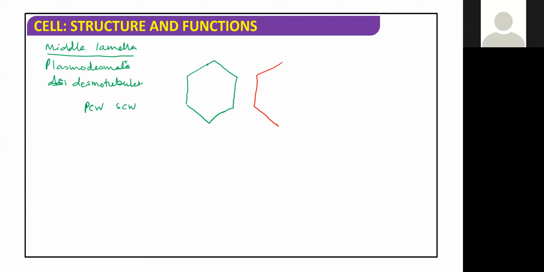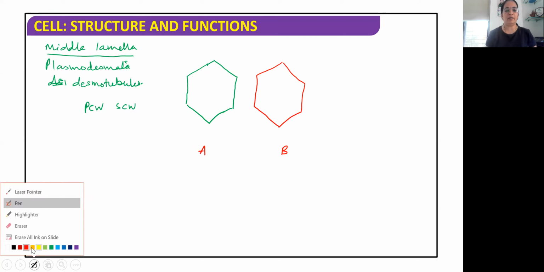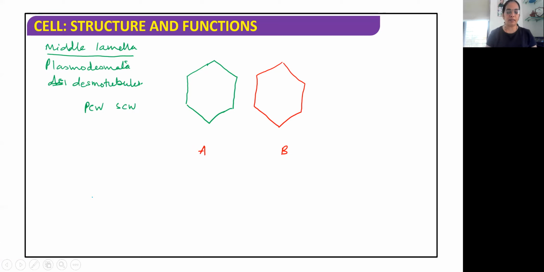Okay, chalo good. Now I'm explaining the middle lamella. So this is one cell and this is the other cell. This is cell A and cell B, in case of a multicellular plant. And the link between them, the link which is joining these two together.